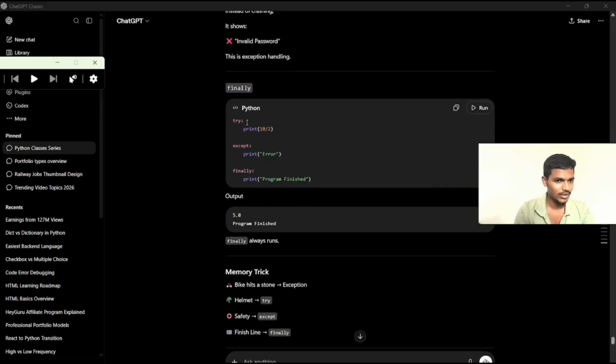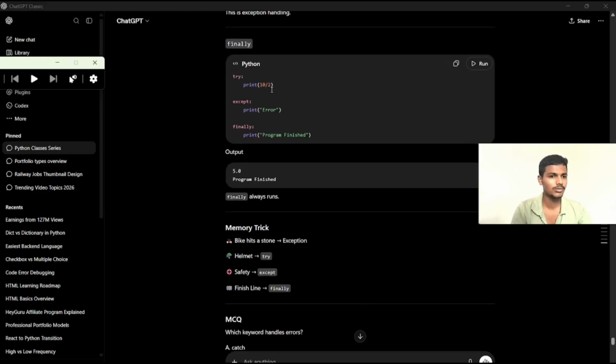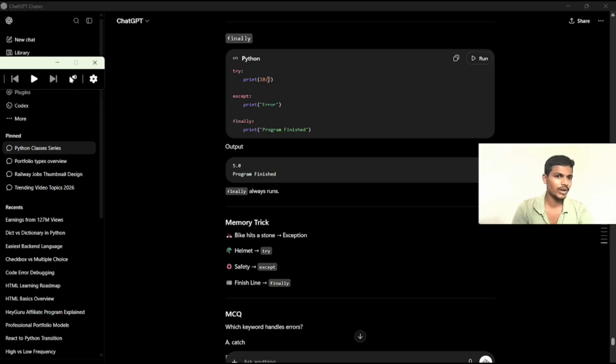Okay, the try block. I told you I will explain the finally block later, so that's why I am explaining the finally block now. Try block is 10 divided by 2. So what is the output? 5. In case of 10 divided by 0, the exception block will display an error and the finally block will be executed. Now we are mentioning the two values, so the output will be 5 and program finished, because the finally block will always be executed, must and should. So that's why we are mentioning the finally block.